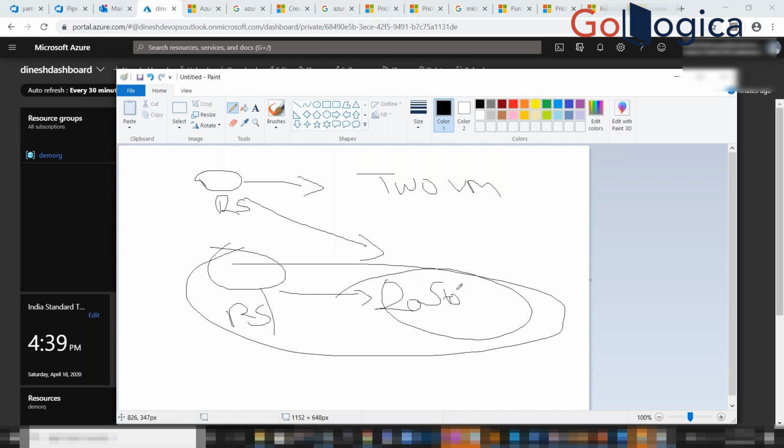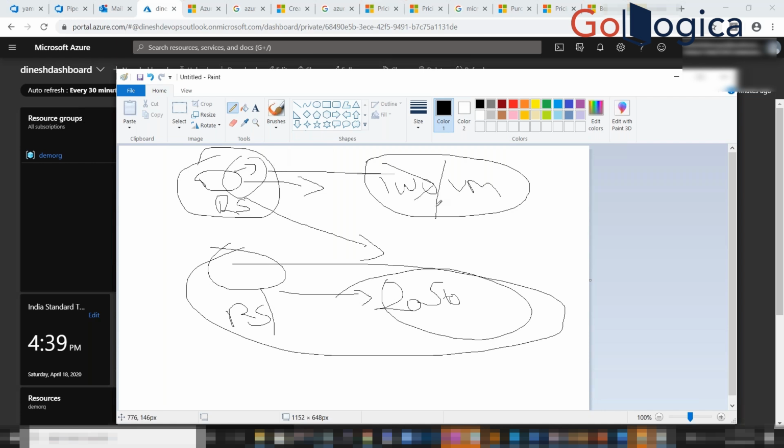So there's no dependency with this storage account. We didn't do any kind of connectivity. But in VMs, we have a concept called peering. Peering means we are doing some connectivity between these two VMs. So if we get a requirement saying that I want to delete this resource group, in that case, first you have to remove that peering. That means I need to remove the connectivity between those two VMs, and then you can delete this resource group. If you delete this one, automatically the entire stuff will be removed.